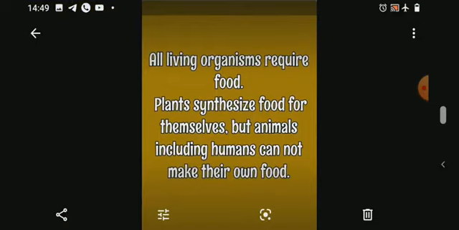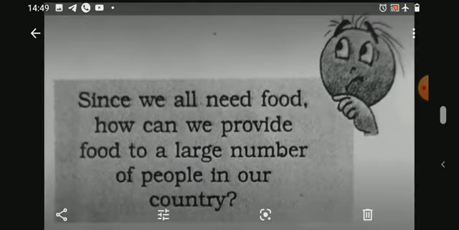All living organisms require food. Plants synthesize food for themselves, but animals, including humans, cannot make their own food. You have learnt all these things in your previous classes. See here, Bujo talking again. Since we all need food, how can we provide food to a large number of people in our country?